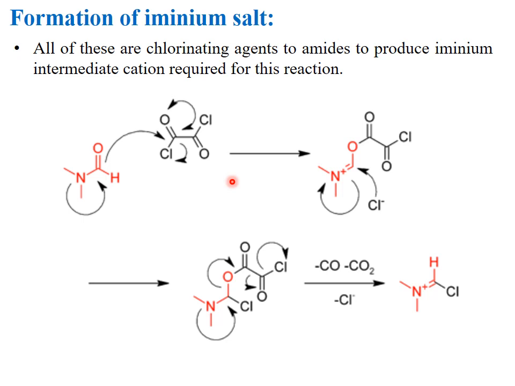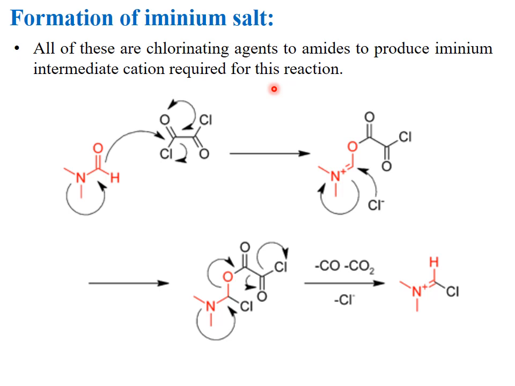These chlorinating agents react with amides to produce an iminium intermediate cation, which is the electrophile for the Vilsmeier-Haack formylation reaction. This is the structure of the amide, and this is the chlorinating agent, oxalyl chloride.